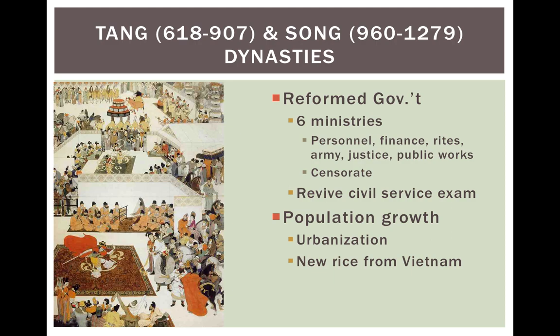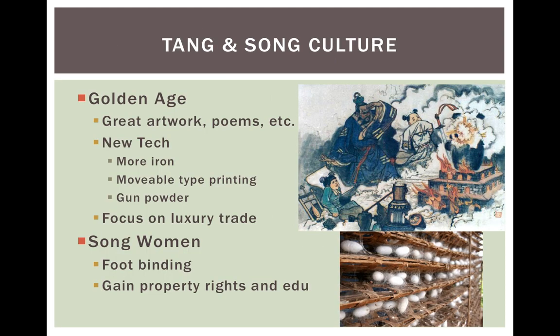Also, with this time period, you have a major rise in the population of China because of new techniques in growing rice, where they bring rice from Vietnam, and this leads to more urbanization. So the government has to build more in larger cities. And so with this increased population, there's going to be people with more free time. And this will lead to a golden age, because not only will people have more free time to look at the arts, but also people are going to be making more money, because during this time we have the major trade routes like the Silk Road and the Indian Ocean trade, which are booming. And so that gives people time to spend extra money.